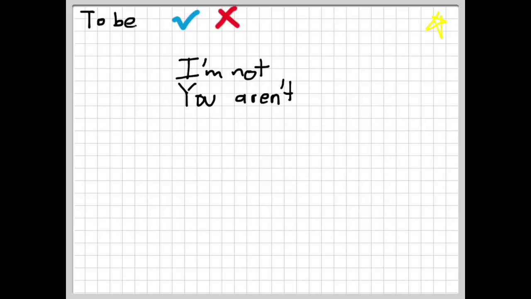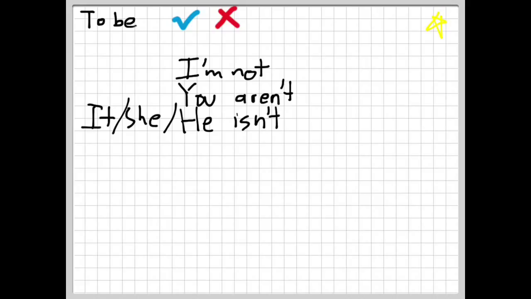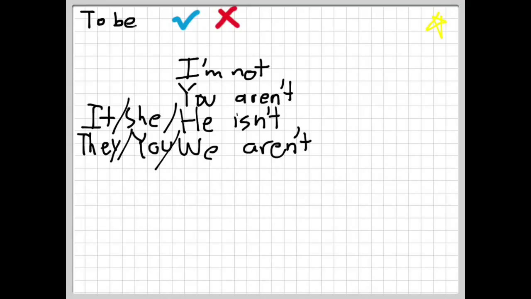Now let's look at the conjugation with the other subjects. He isn't, also she isn't, and it isn't. They're all conjugated the same way. We aren't, you aren't, they aren't.